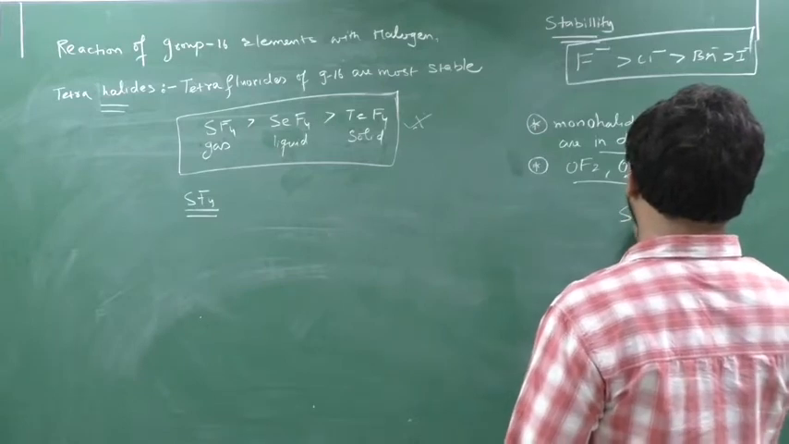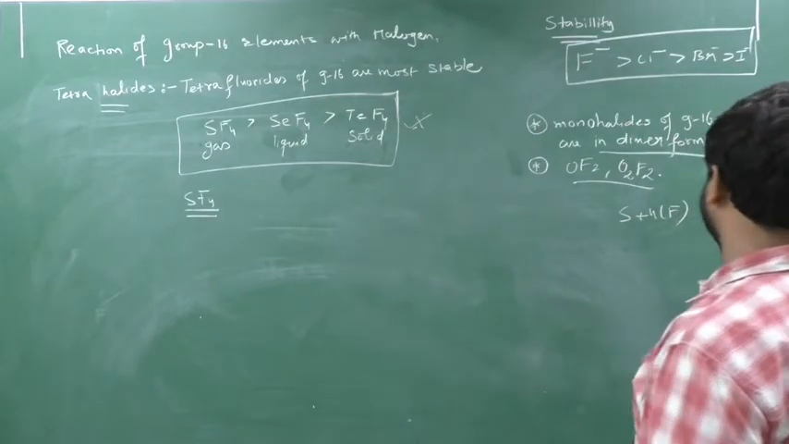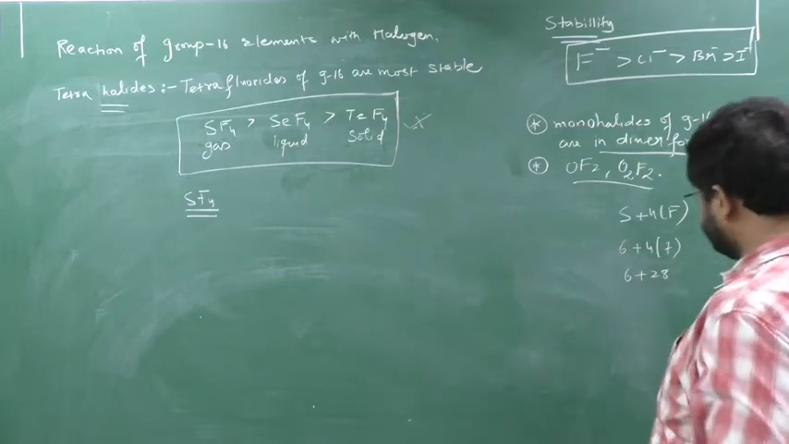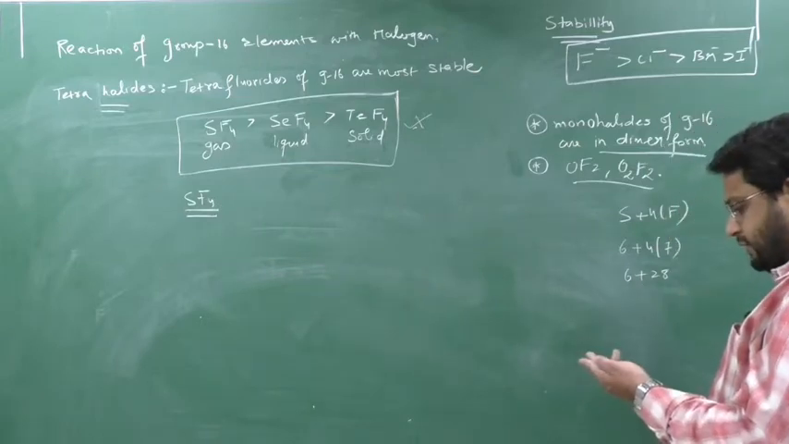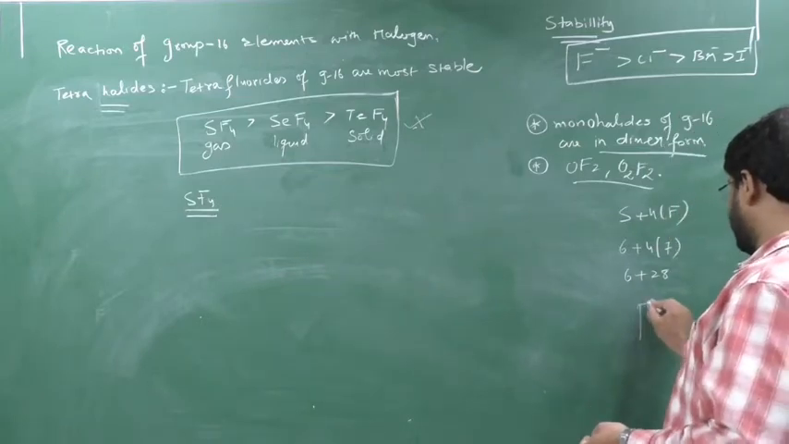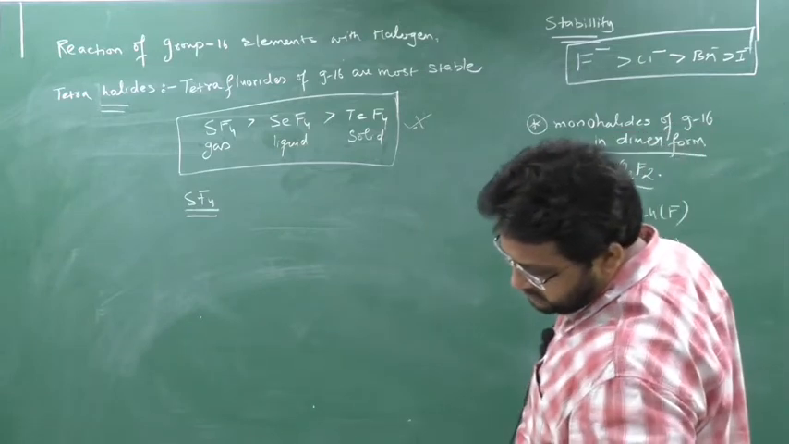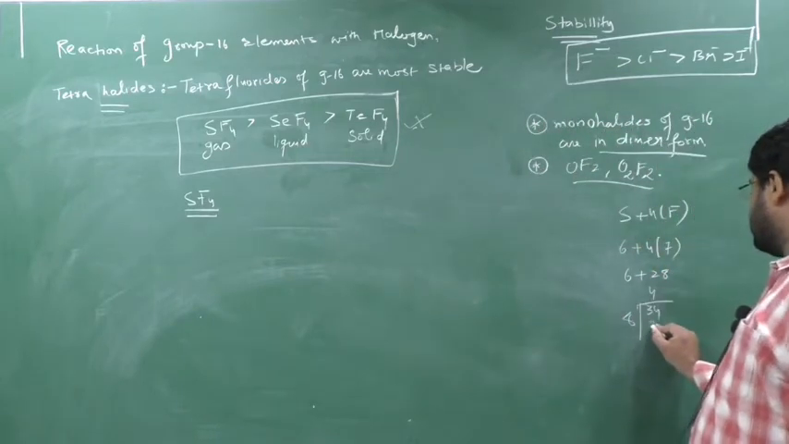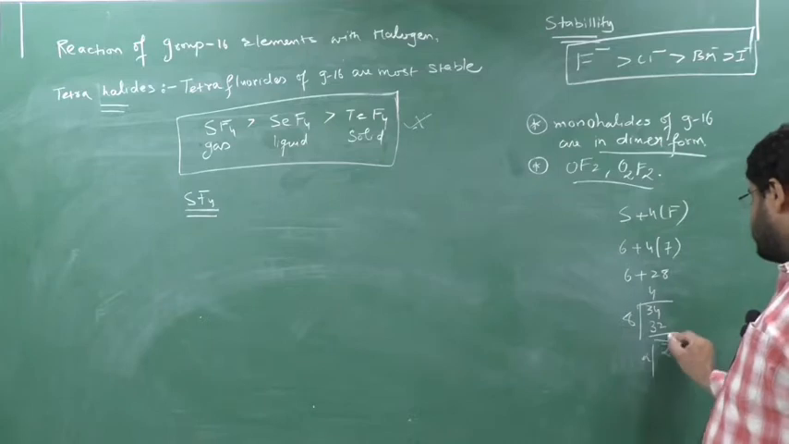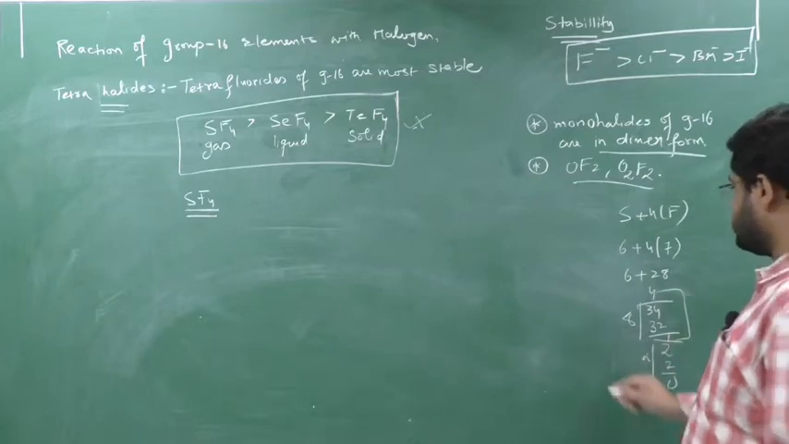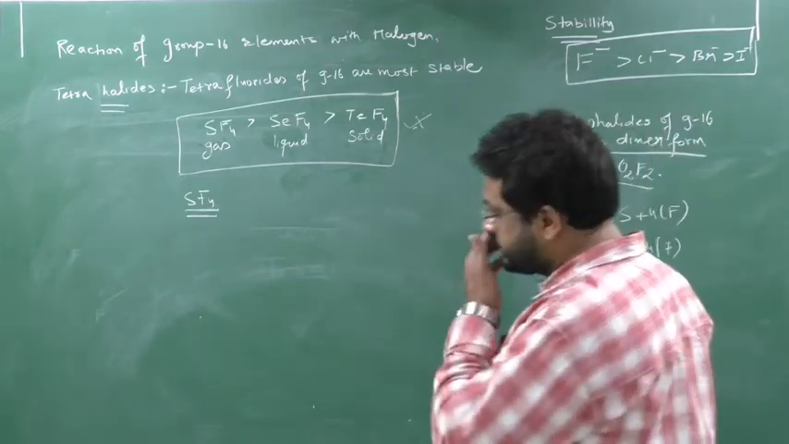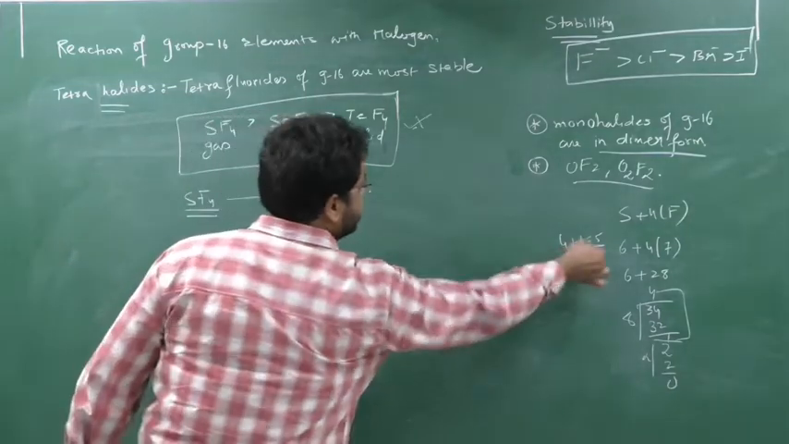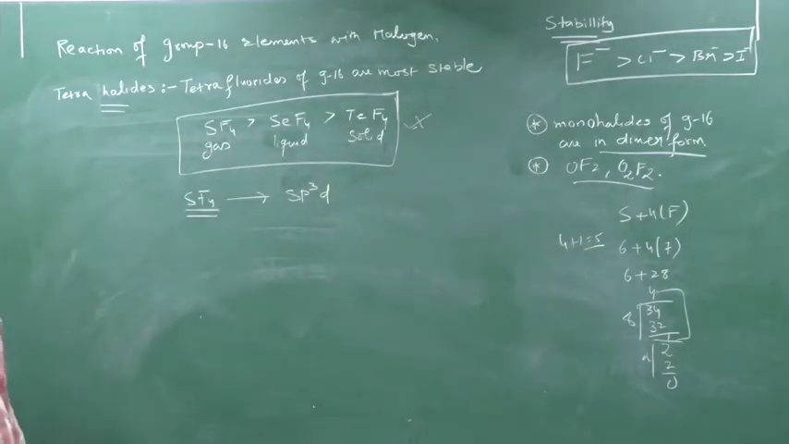So S plus 4 into F. S will be 6 and F will be 7. So 6 plus 28, that is 34, and here 8. 8 4s are 32, here 2, again 2 1s are 2, so 0. 4 plus 1 is 5, and 5 means sp3d, not sp5. So hybridization should be sp3d.